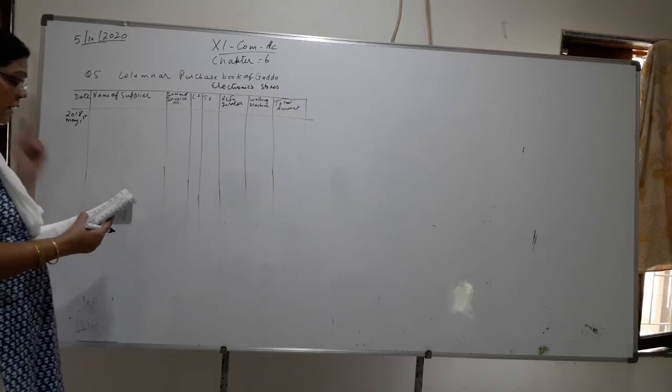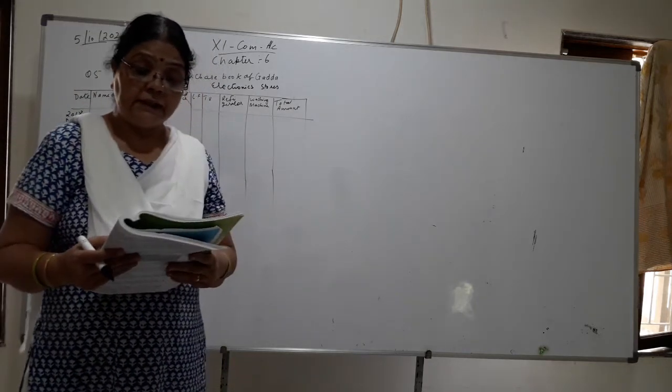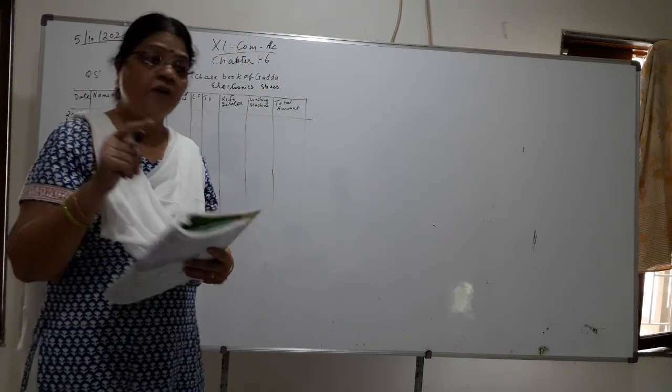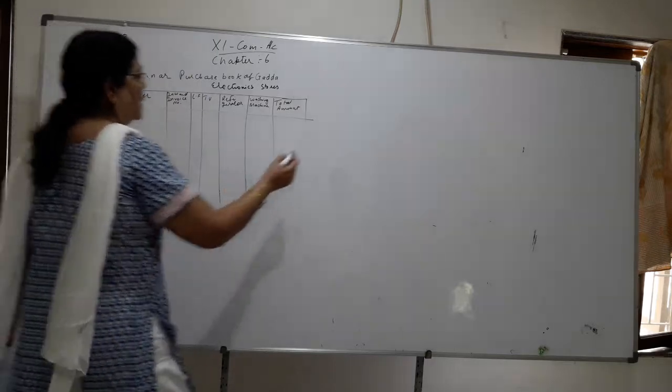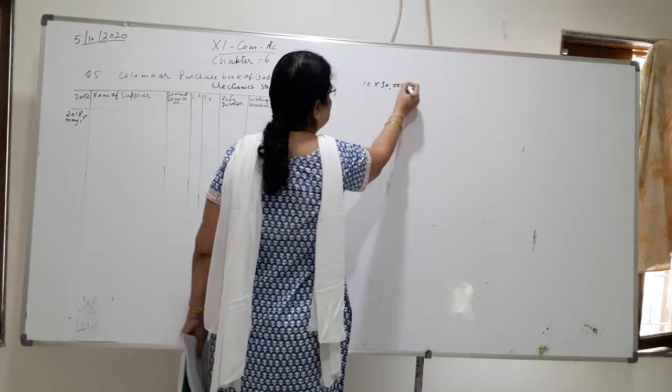Okay, see the first one. Purchase 10 TV sets at 30,000 each. 30,000 each means you have purchased how many? 10. Multiply by 30,000. So how much will you get?